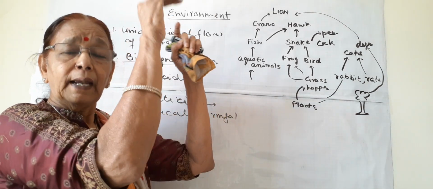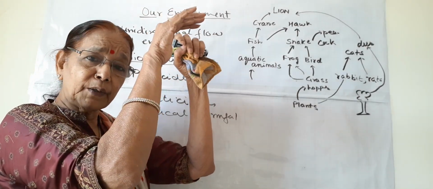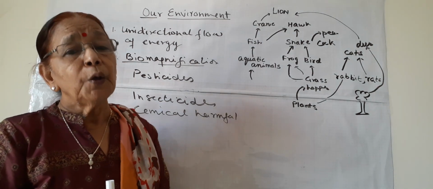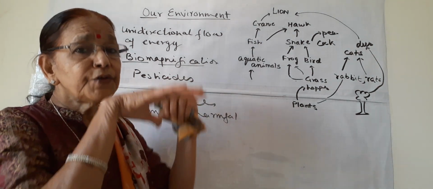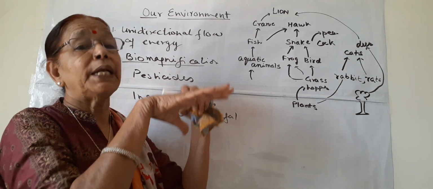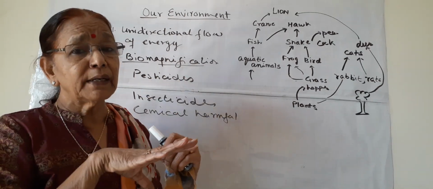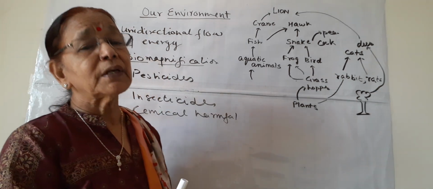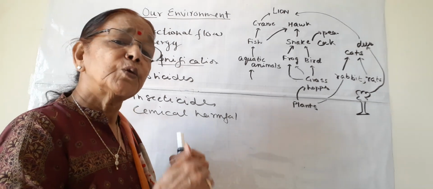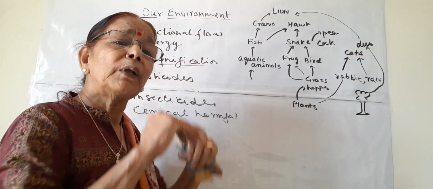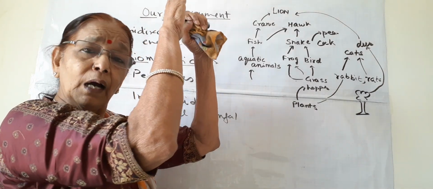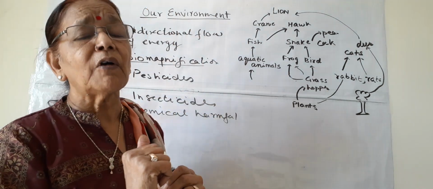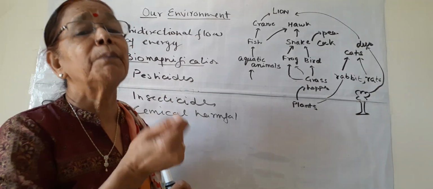We human beings are at the top of the trophic level, so ultimately they come into our body. At each trophic level they accumulate because they are non-biodegradable. They cannot be degraded inside the body by biological or life processes. So they accumulate from the lower trophic level up to the upper trophic level, and the most concentration is at the highest trophic level, where human beings belong.